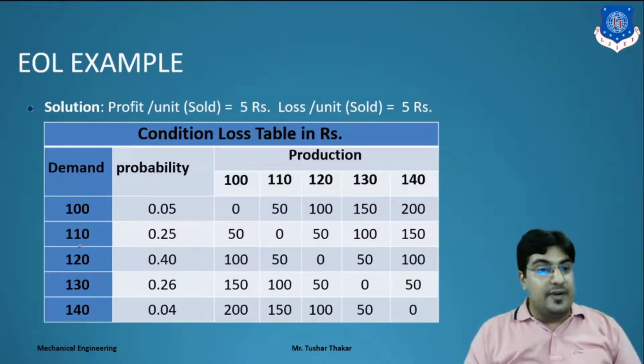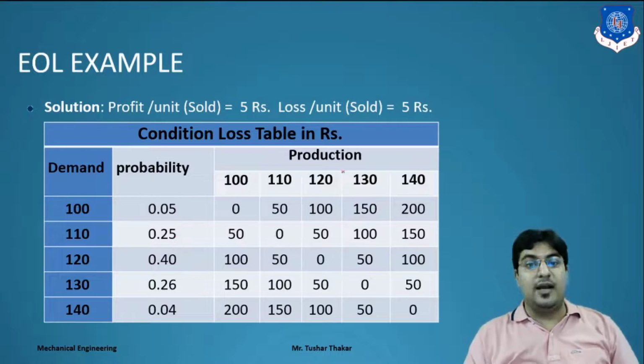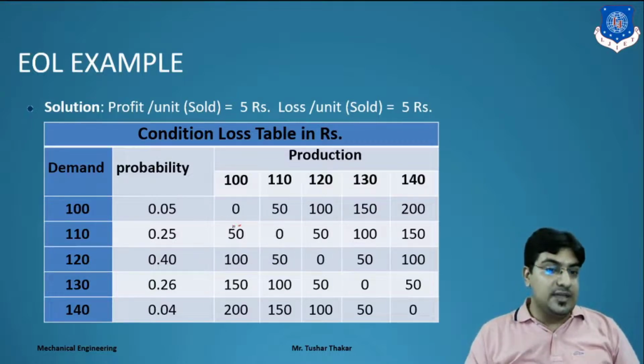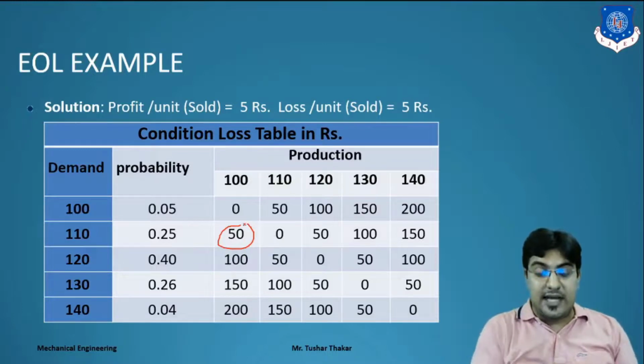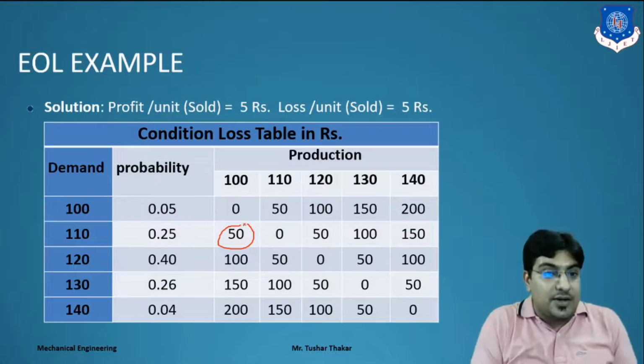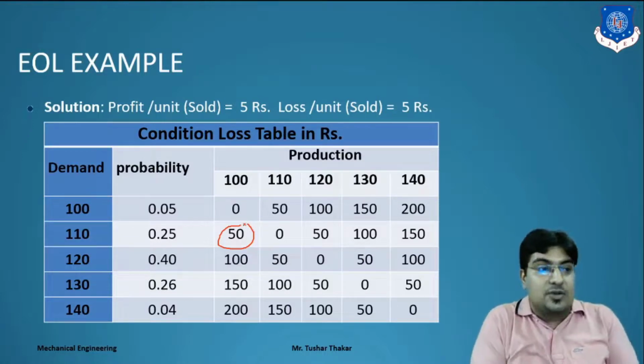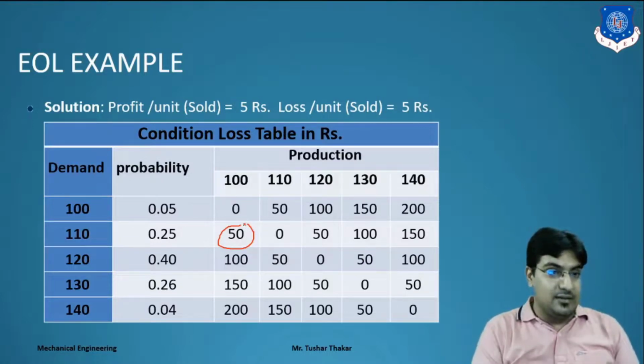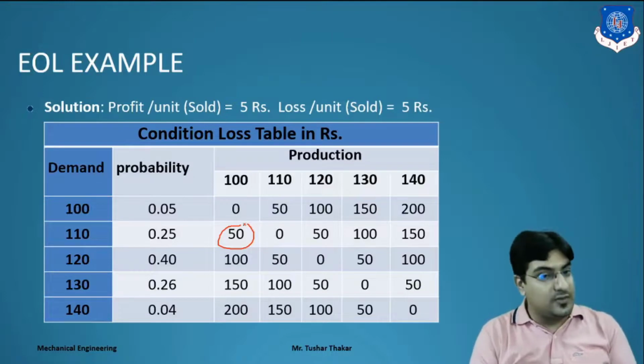For the same, we have a demand 110, but we have only 100 copies. So this type of 50 amount we have as loss. Why? Because 10 copies demand is there, but we have that production, so 10 copies we can't sell, so that type of loss will be there.